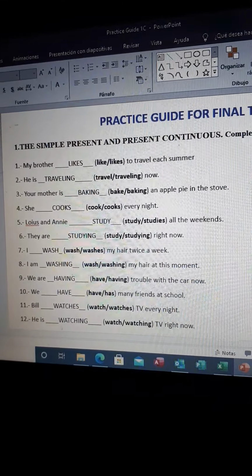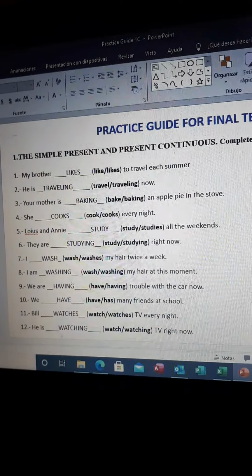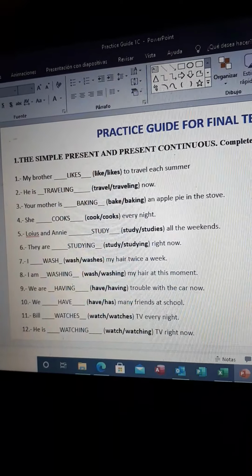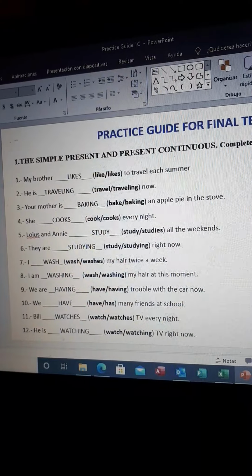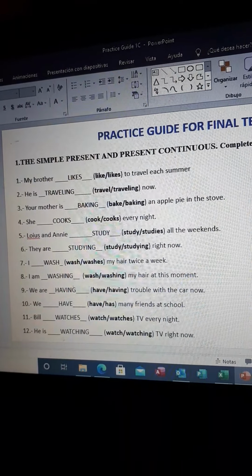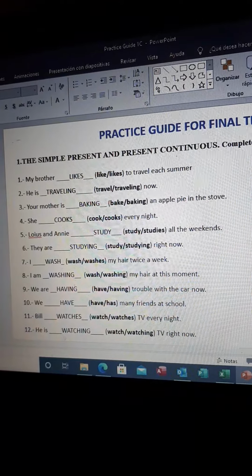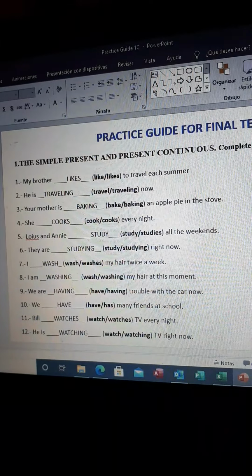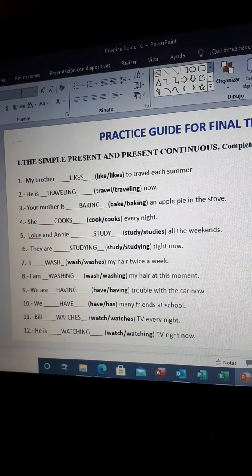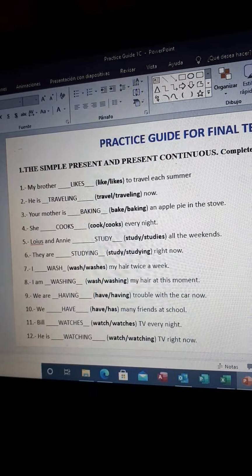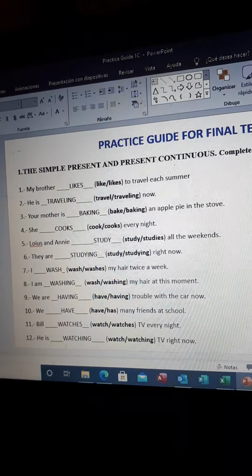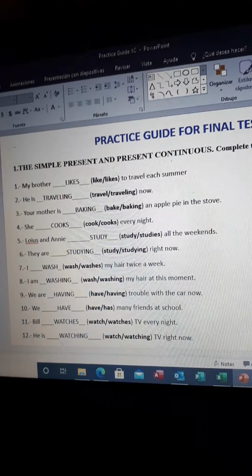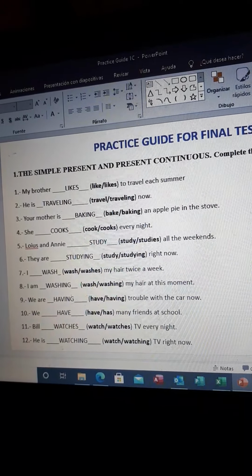For example, my brother likes to travel each summer because it's an action that normally he does. Okay, likes. My brother likes. She cooks every night. She cooks. Okay, or Bill watches TV every night. Okay, so in these examples, the action is going to be with an s because we're talking about he, she, or it. If you're talking about the student, the professor, the school, also the action is going to be with an s.